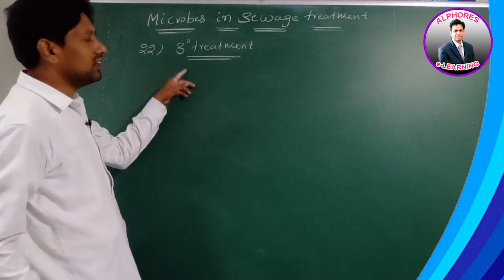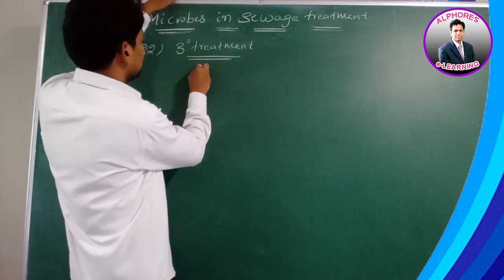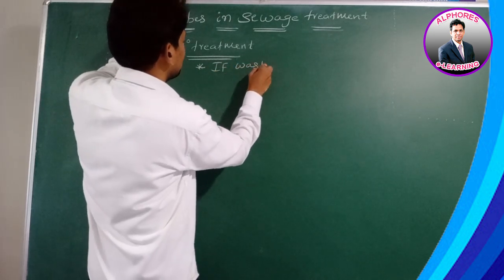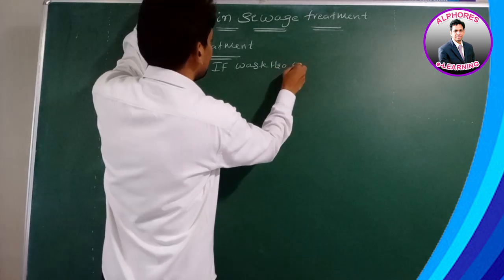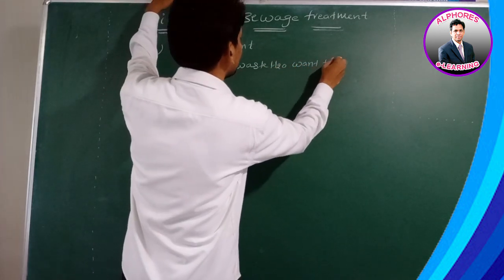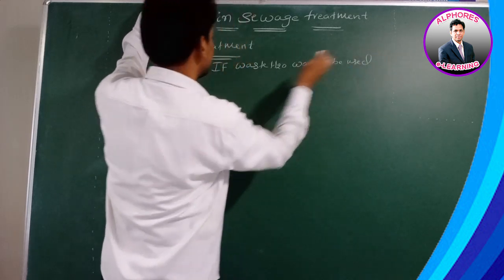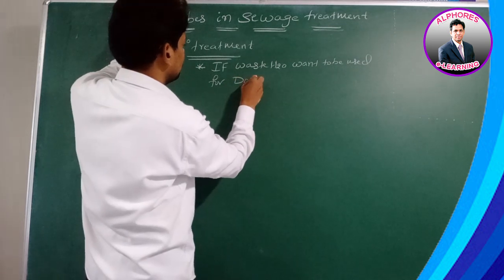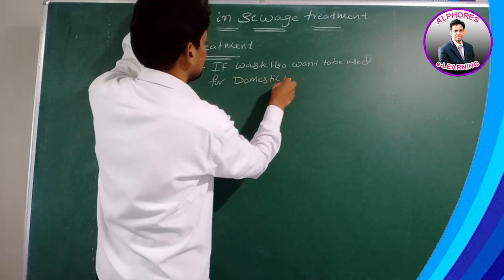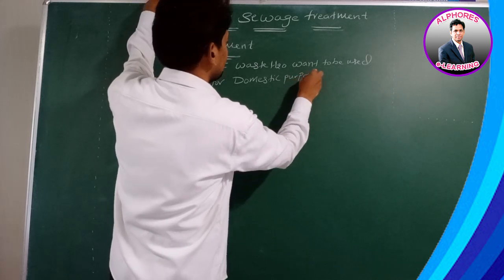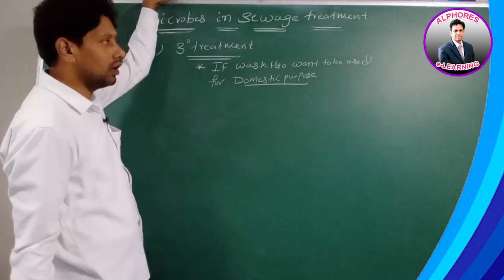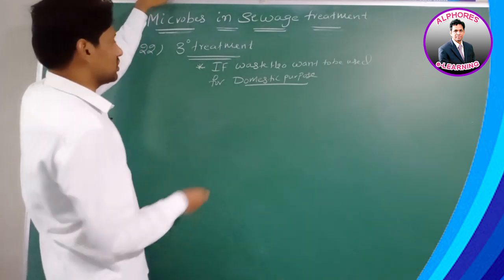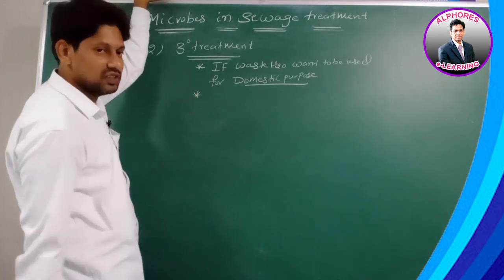If wastewater is to be used for which purpose? Domestic purpose. Then we have to do which treatment, sir? Tertiary treatment. Is this statement okay?